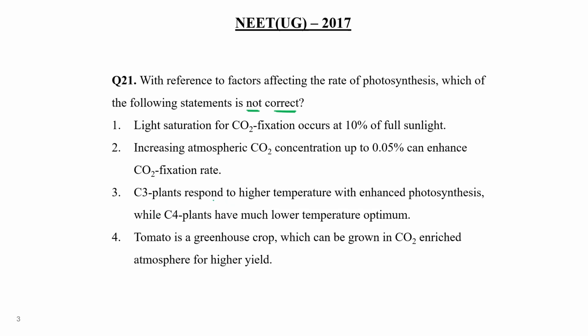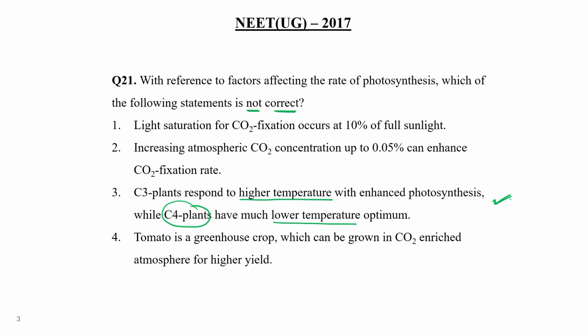C3 plants respond to higher temperature with enhanced photosynthesis, while C4 plants have much lower temperature optimum. Actually, C3 plants have a lower temperature optimum, and C4 plants are mainly known for working under or tolerating high temperature. That's why Kranz anatomy is there. So they have mentioned the temperature in a just reverse way. Okay, so this is not the correct statement. So choice number 3 would be the correct answer.